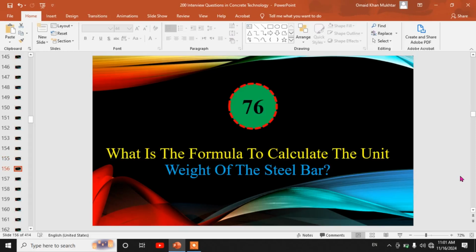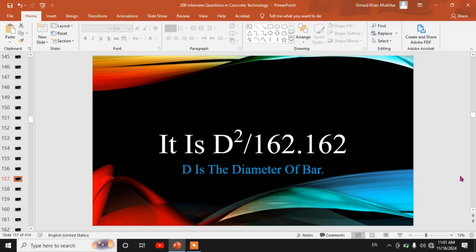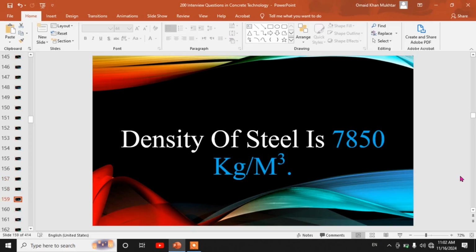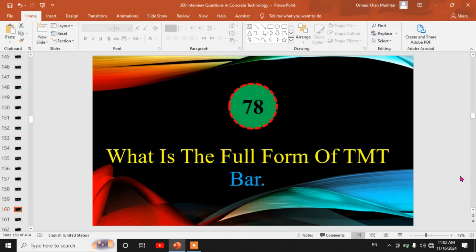76th, what is the formula to calculate the unit weight of the steel bar? It is D square divided by 162.162. D is the diameter of bar. 77th, what is the density of steel? Density of steel is 7850 kg per cubic meter.